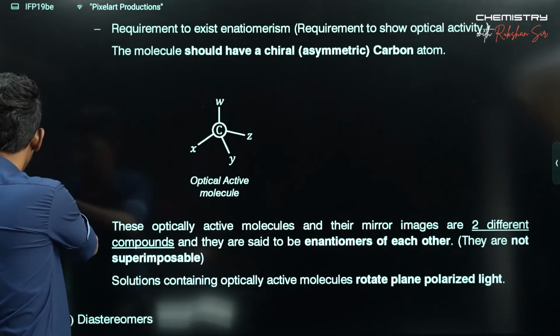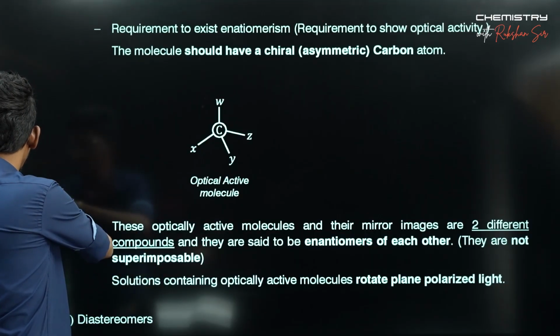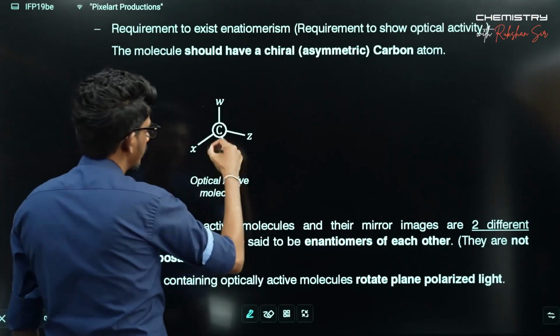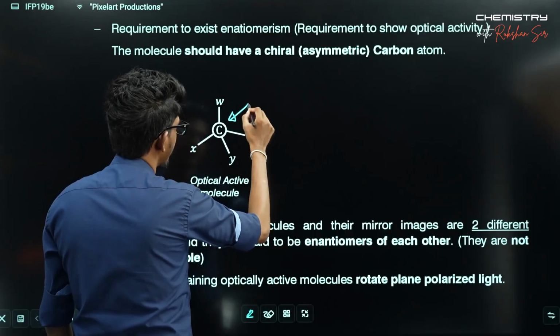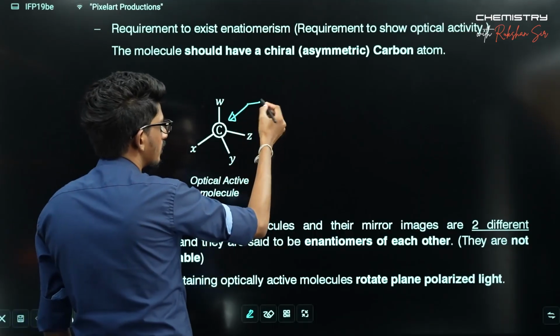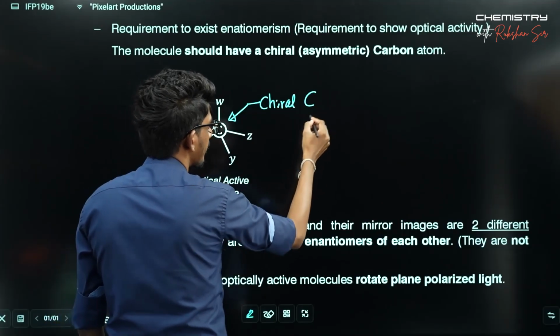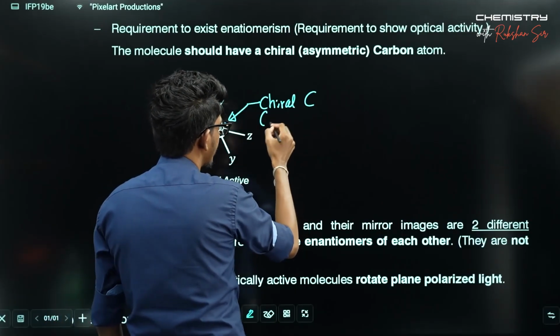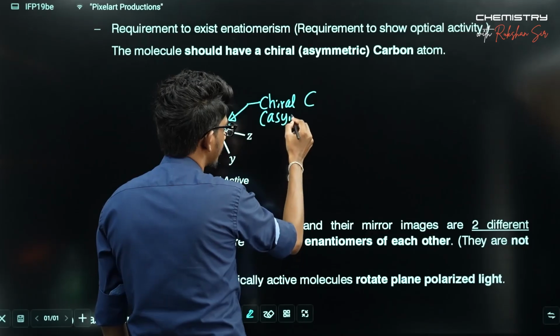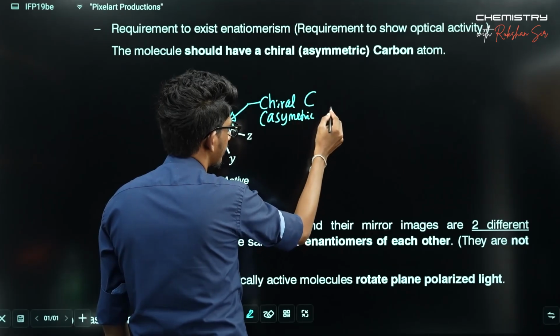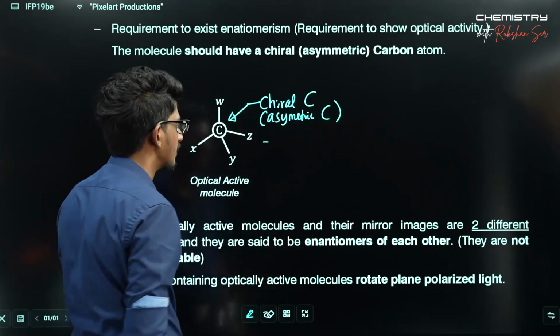The idea is clear, no? To show this optical activity, your molecule should have a chiral carbon, or one can say an asymmetric carbon. What is an asymmetric carbon?